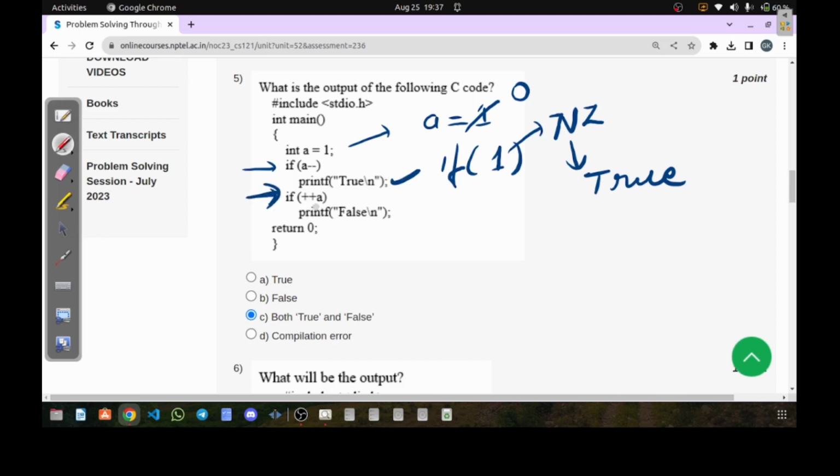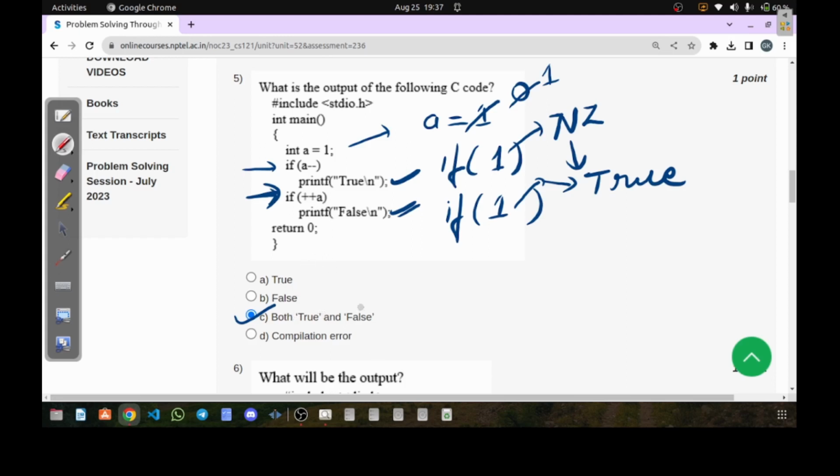The next if condition says if plus plus a. Plus plus a means first of all increment has to be done in a. So the value of a is what? Currently it is having 0. You are incrementing it with 1. So it is going to become 1. Therefore here the if condition will again have the value as 1. And again if you follow the same rule, that if you are having a non-zero value, it means the condition is true. Means this printf statement also will be executed, and therefore option C is going to be the correct answer. Means we'll get both true and false.